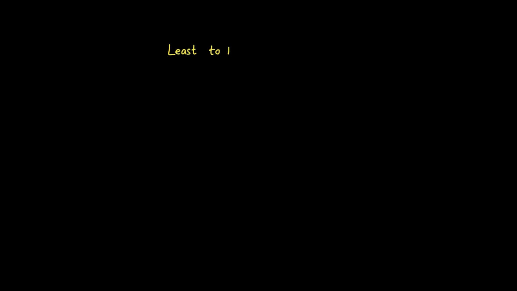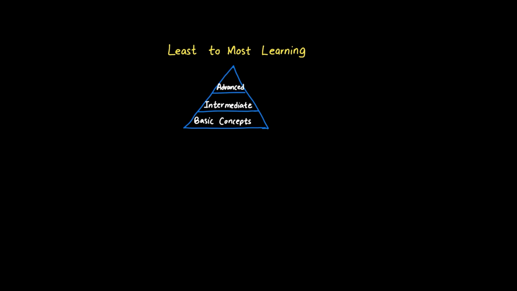Least to most prompting is particularly powerful for educational content because it mirrors how humans naturally learn. The technique's effectiveness comes from its gradual difficulty increase, building knowledge layer by layer like constructing a pyramid. Imagine teaching someone to swim. You don't throw them in the deep end immediately. You start in shallow water, practice floating, then basic strokes, gradually working up to complex techniques. That's exactly how least to most prompting works.